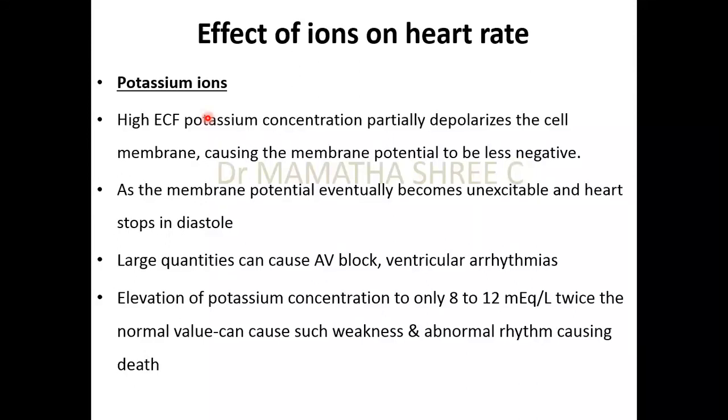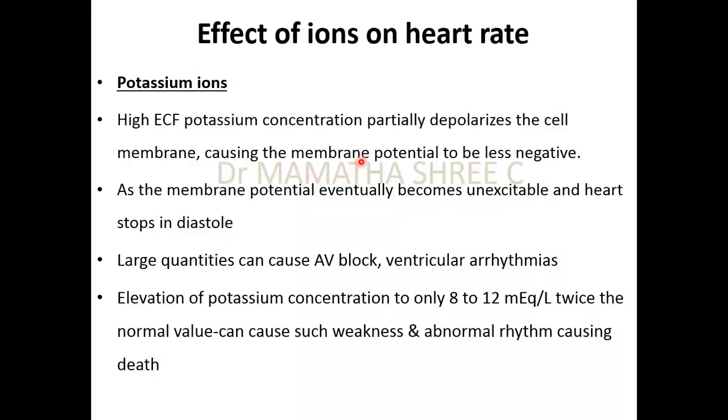Therefore, whenever there is an alteration in the potassium ions to the decreased potassium ions called hypokalemia, increase in potassium ions called hyperkalemia. Hyperkalemia is a very dangerous situation because whenever there is an increase in the ECF potassium concentration, it depolarizes the cell membrane partially, which causes the membrane potential to be less negative.